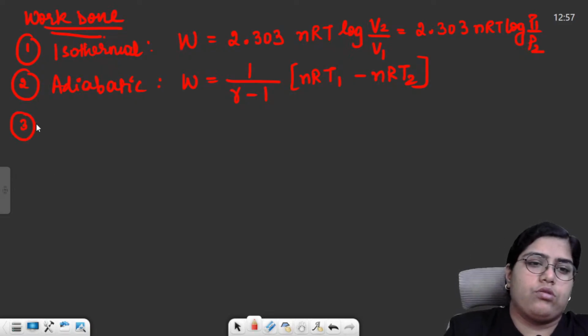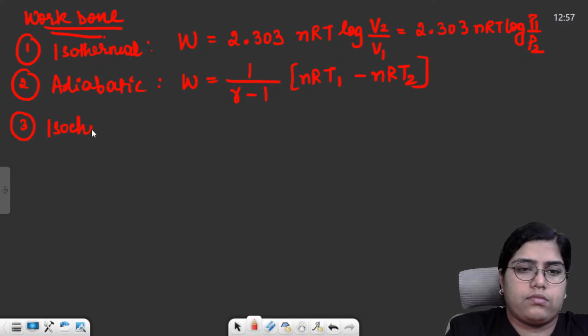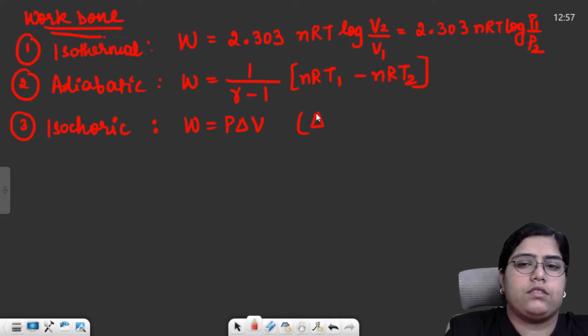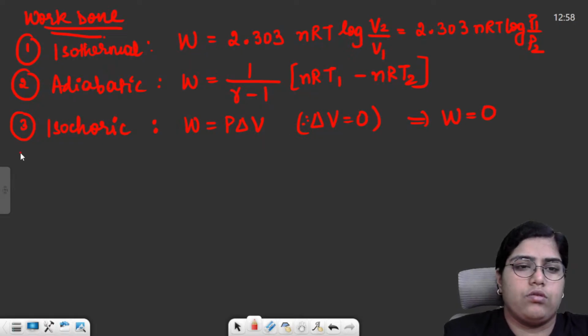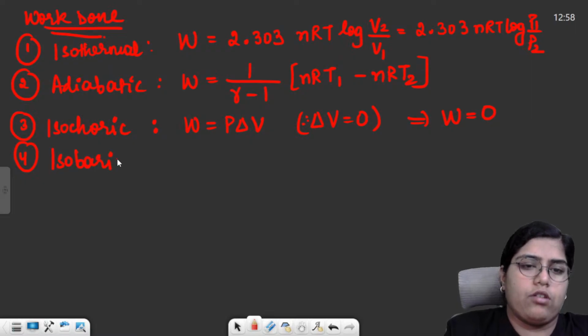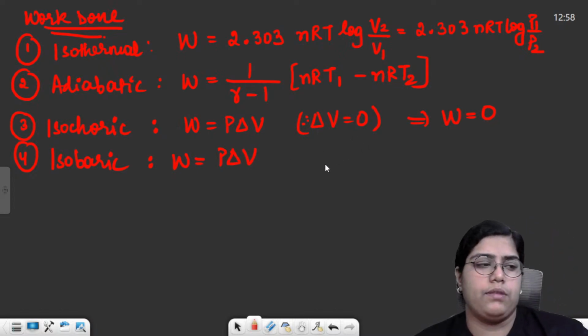Then isochoric, work done is P delta V. Delta V is 0, since in isochoric volume remains constant. So work done is 0. Fourth is isobaric. In isobaric, your pressure is constant. So work done is simply P delta V.